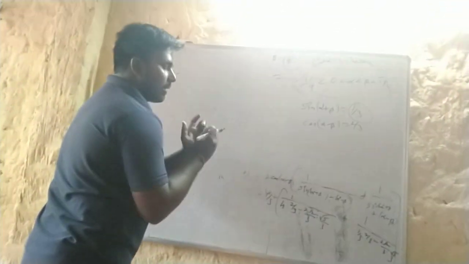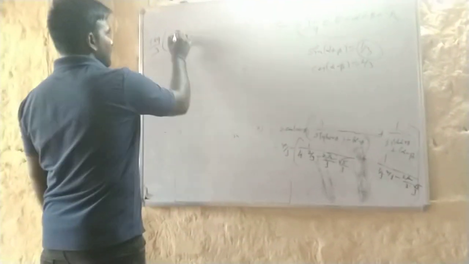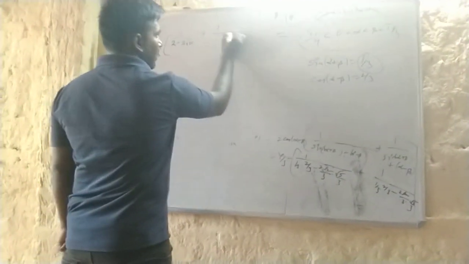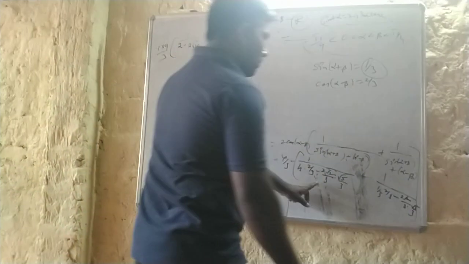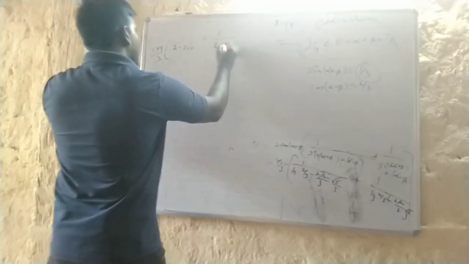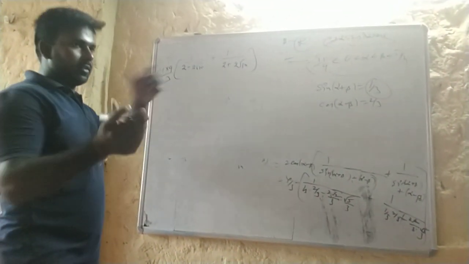Here we have two values in the root section, so 2 into root 10 directly, it comes like this. 1 by, again plus 1 by 2 plus, here we have minus and plus, so 2 plus 2 into root 10. Just see here and take the LCM.